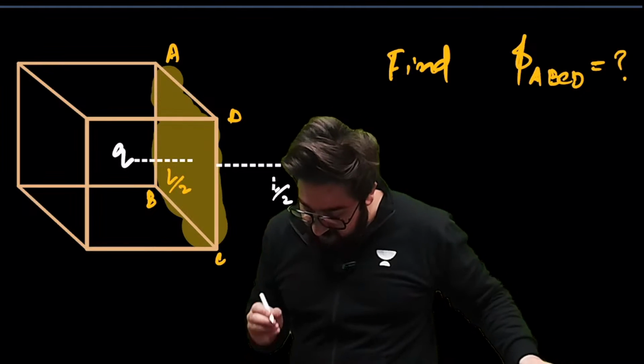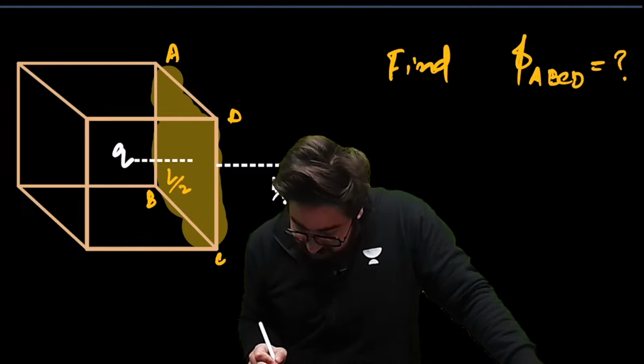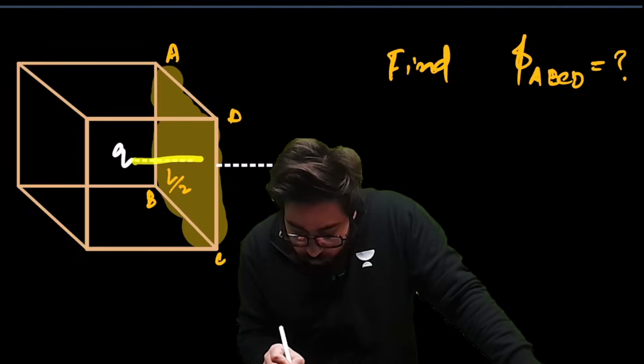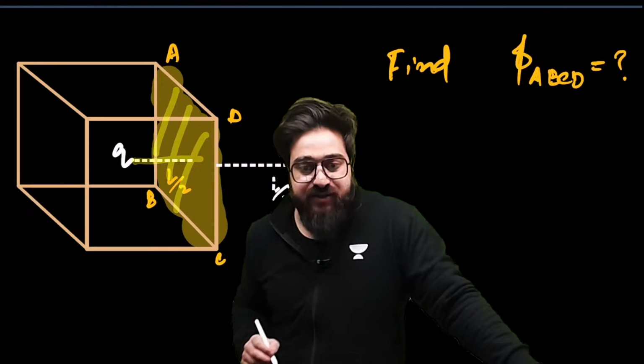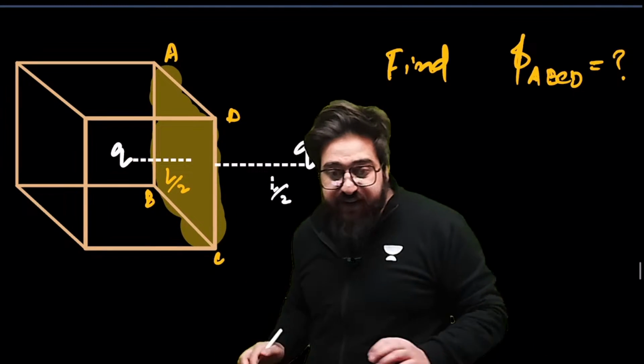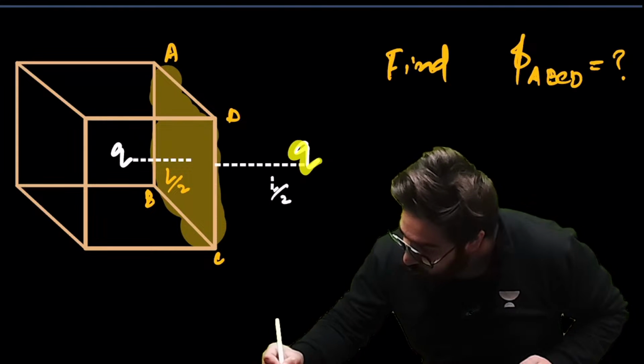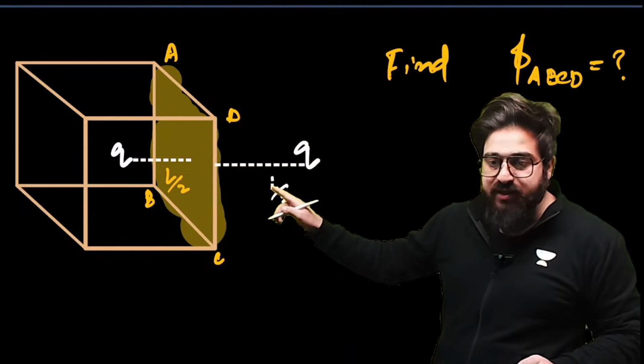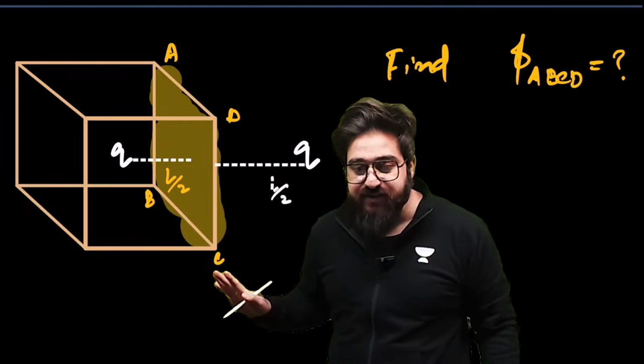Now, in this case, this charge Q is at L by 2 distance from this particular face. Similarly, this charge which is outside is also at the same distance from this particular face.